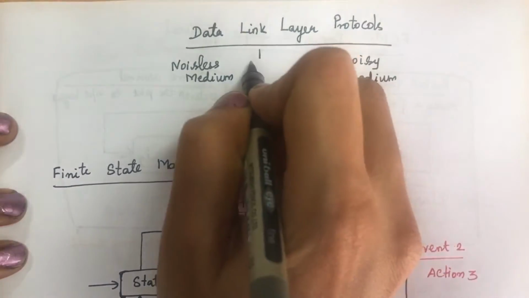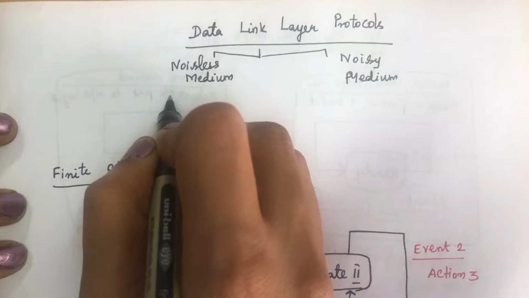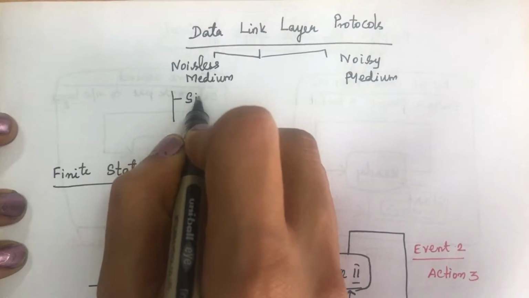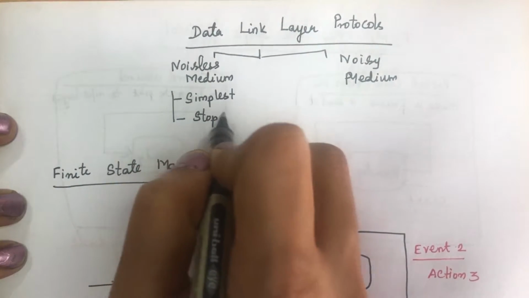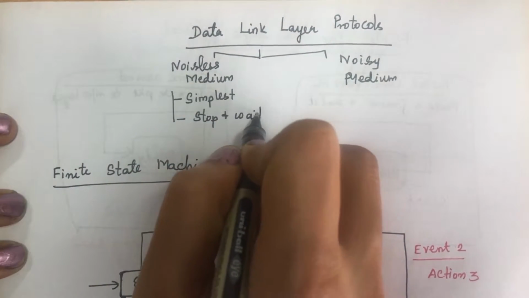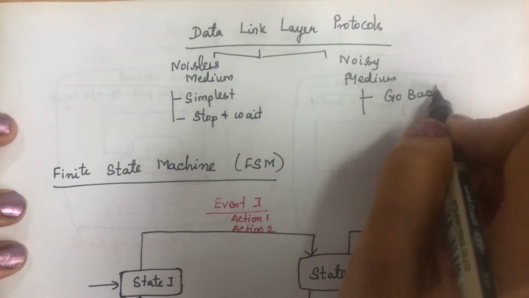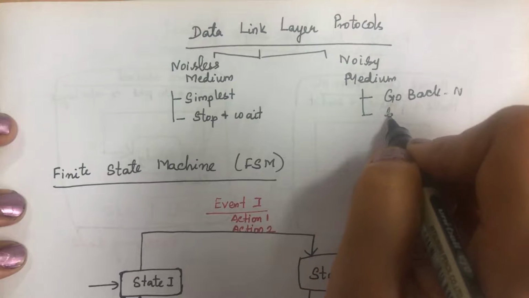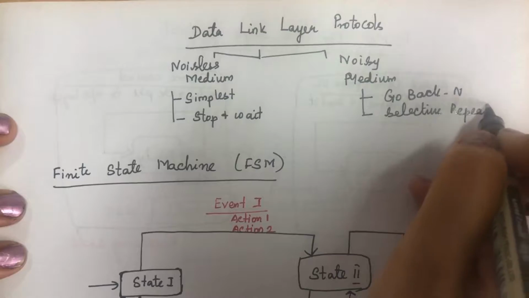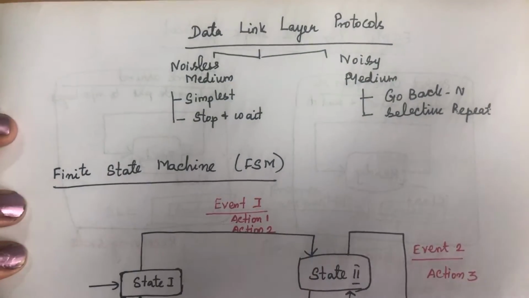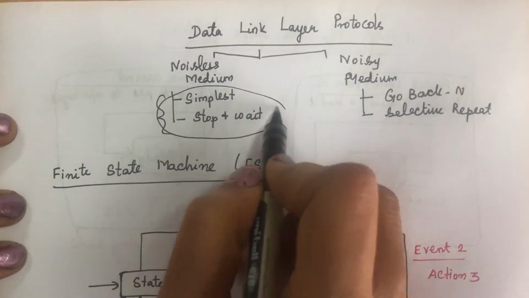For noiseless medium we have protocols like simplest and stop and wait. For noisy medium we have protocols like go back N and selective repeat. In this topic we are going to discuss only the simplest and stop and wait protocols.